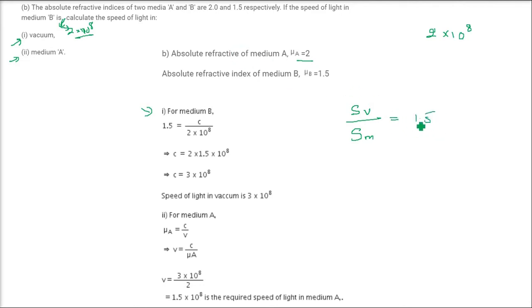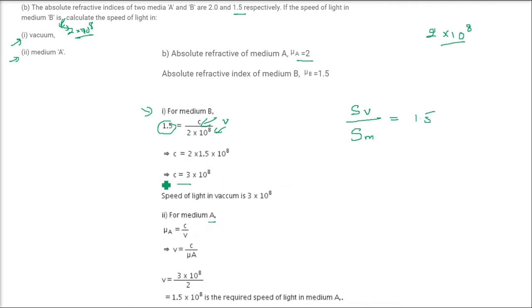This is 1.5 here. Now when we take this 1.5, that is medium B, we have to find out the speed of light in vacuum, and the speed of light in medium B is given. So the speed of light C in vacuum, divided by the speed of light which is given in the question, equals 1.5, which is our refractive index. So just multiply them, you get C equals 3 into 10 to the power 8, which is true also.